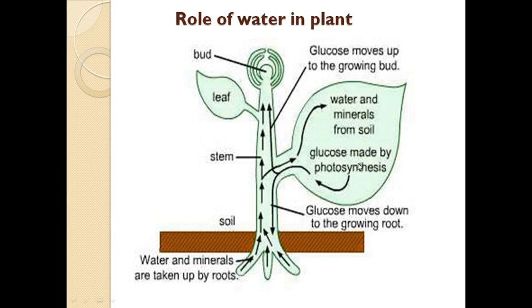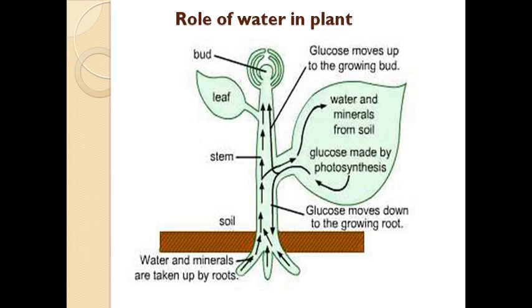That process is known as photosynthesis. The glucose, which is a carbohydrate, is provided throughout the plant body via phloem tissues present within the stem and all over the plant body.